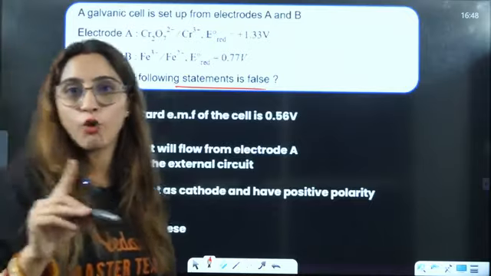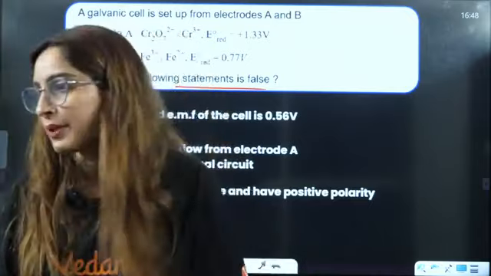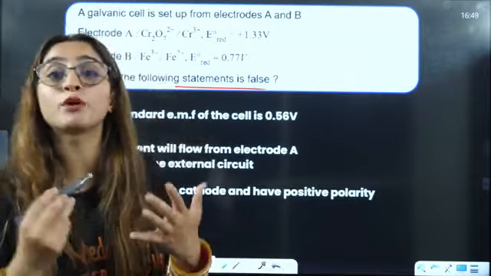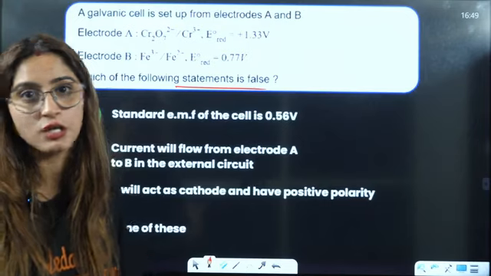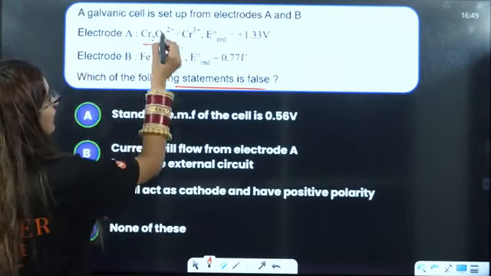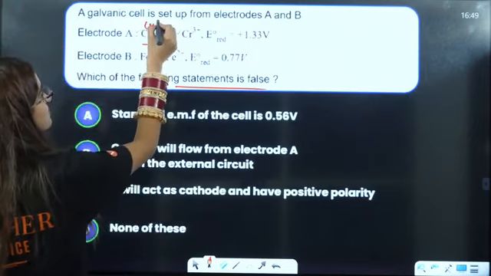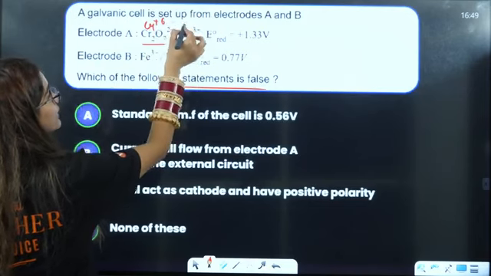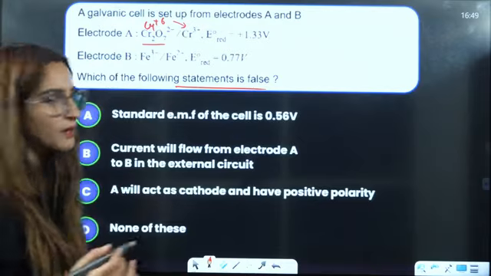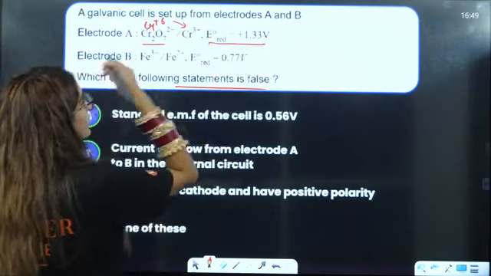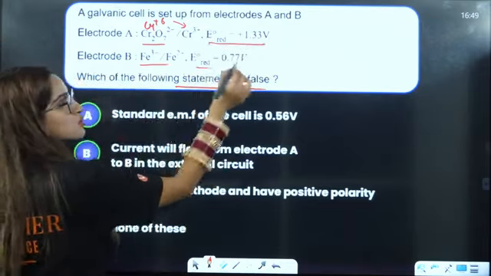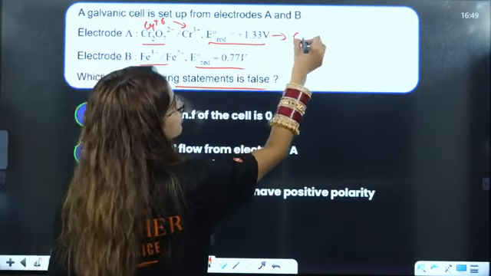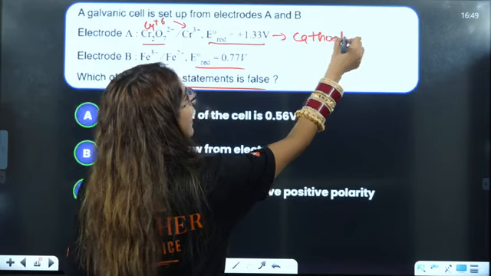At cathode reduction will happen, and that thing will get reduced which has more reduction potential. Now here we know that chromium is in +6 oxidation state. This is chromium +3 oxidation state. That means the oxidation number is decreasing. This is reduction potential only. Right, here also it is decreasing. This is also reduction potential. So we know that reduction potential is more for this one, so it will act as cathode.